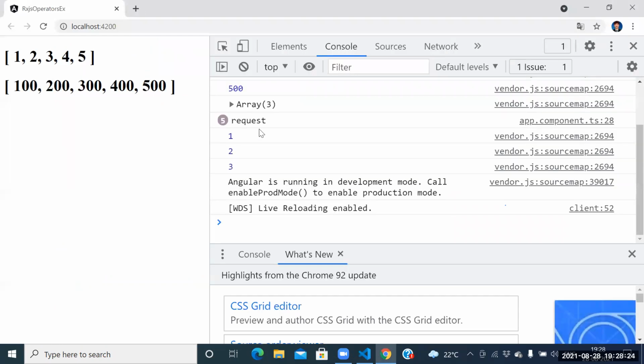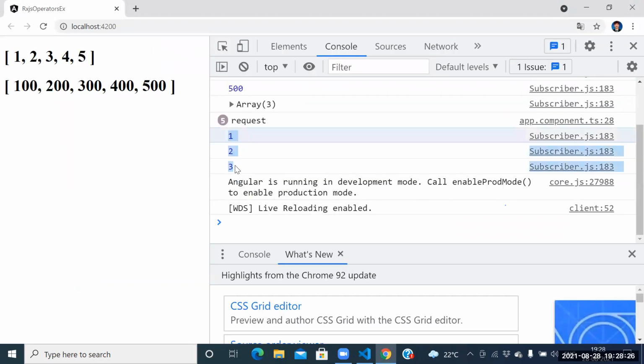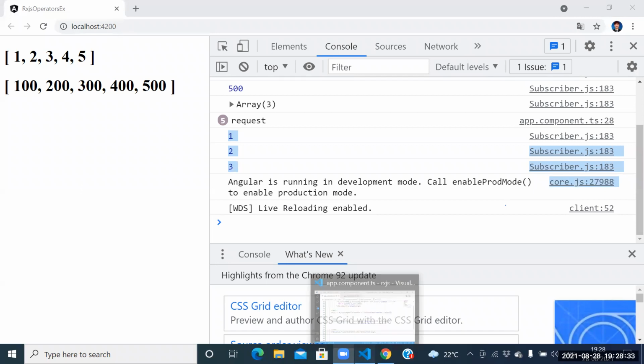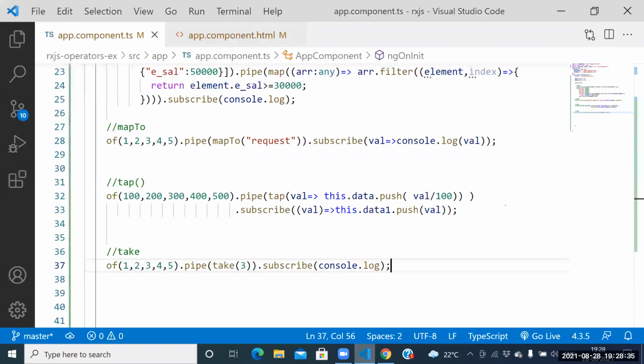Guys, so what is the result we are getting? 1, 2, 3. But how many values do you have? 5. But how many values are we able to see in the result? 3. We are able to see only 3 values. We can't see the 5 values. So that RxJS operator, what do you call? Take operator.